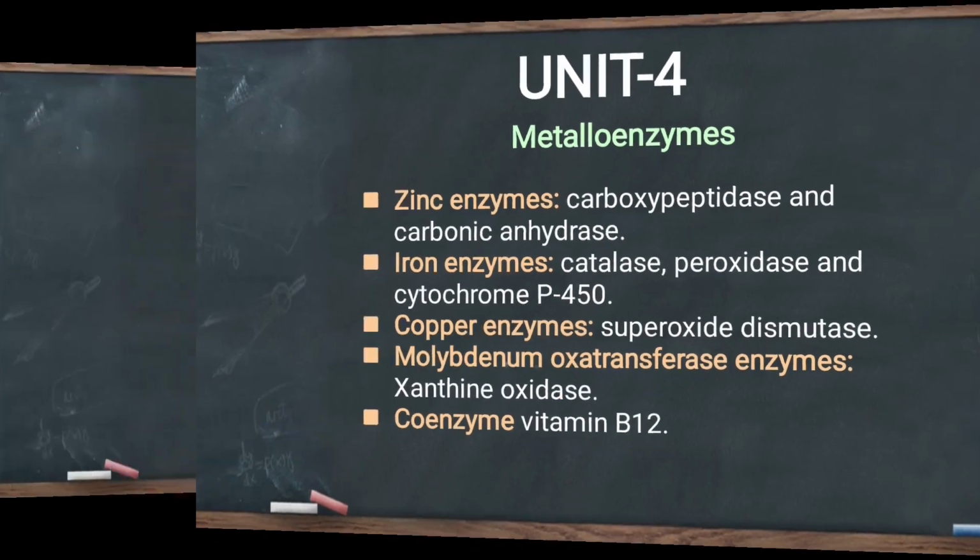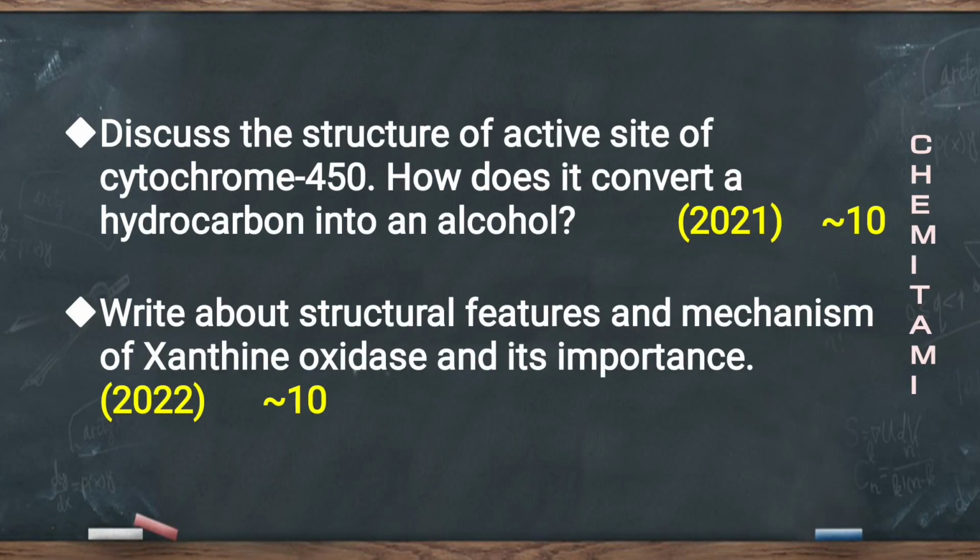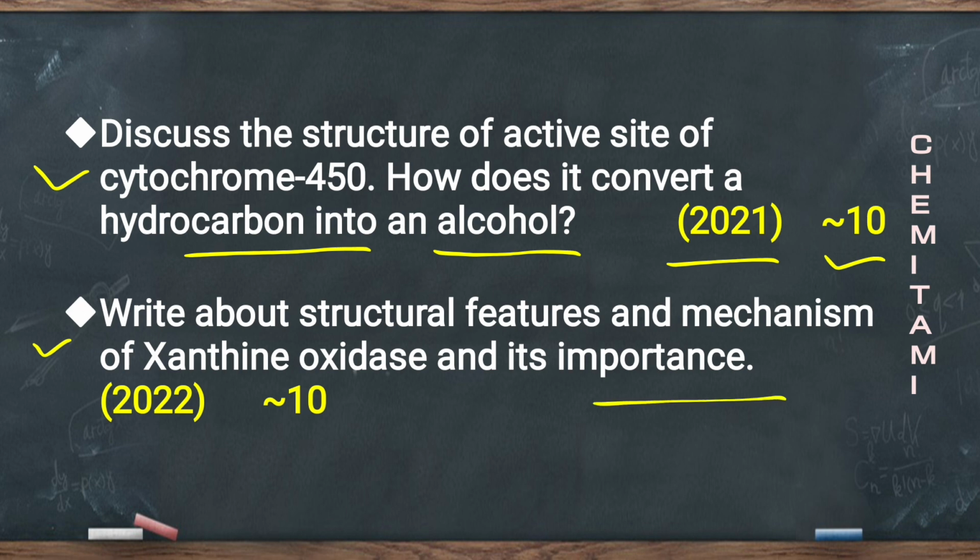इस यूनिट से सेक्शन सी में पूछे हुए मेजर क्वेश्चंस हैं, discuss the structure of active site of cytochrome P450, how does it convert a hydrocarbon into an alcohol, which was asked in 2021 for 10 marks. And next question is, write about structural features and mechanism of xanthine oxidase and its importance, asked in 2022 for 10 marks.